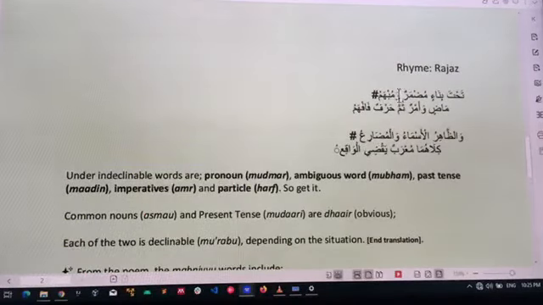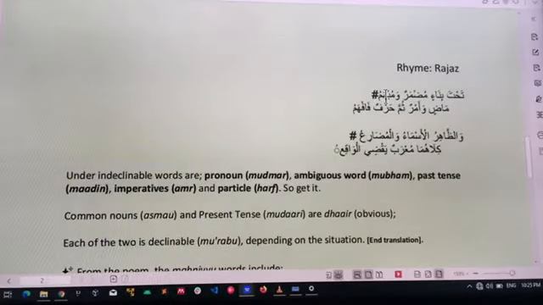So the author continues, wa mubhamu, and also all words that are mubham. You know, in Arabic, when we are dividing our noun, we divide it into three. We have domir, we have ismu zohir, and we also have mubham. Again, the division of the noun in terms of specialty. We have the one that is zohir, like if I say waladun or zaidun. But if I say mujmal, that means domir, like huwa, anta, that is under mujmal.